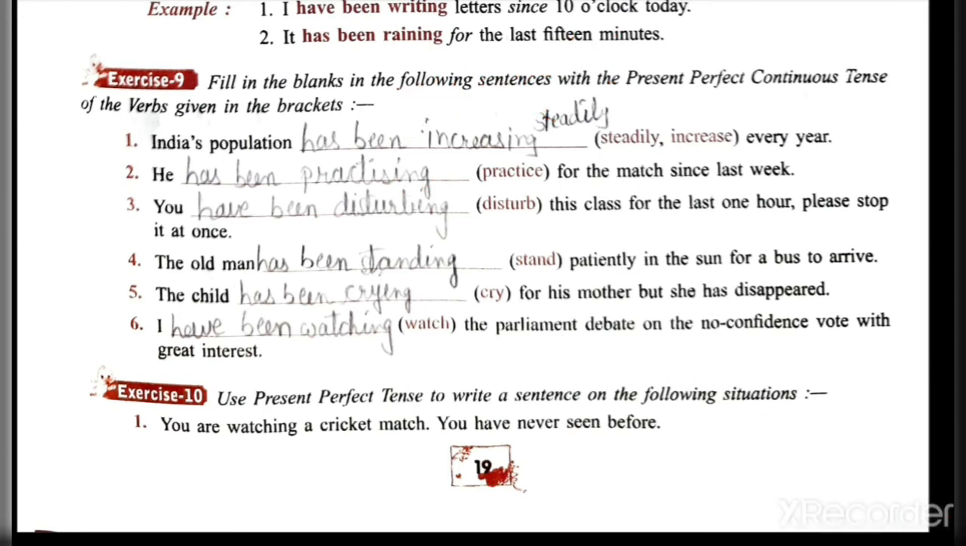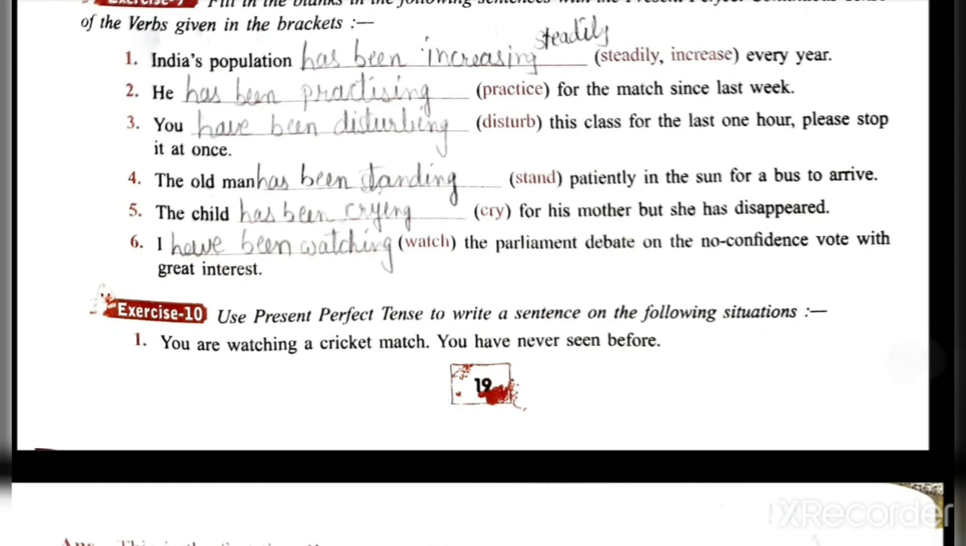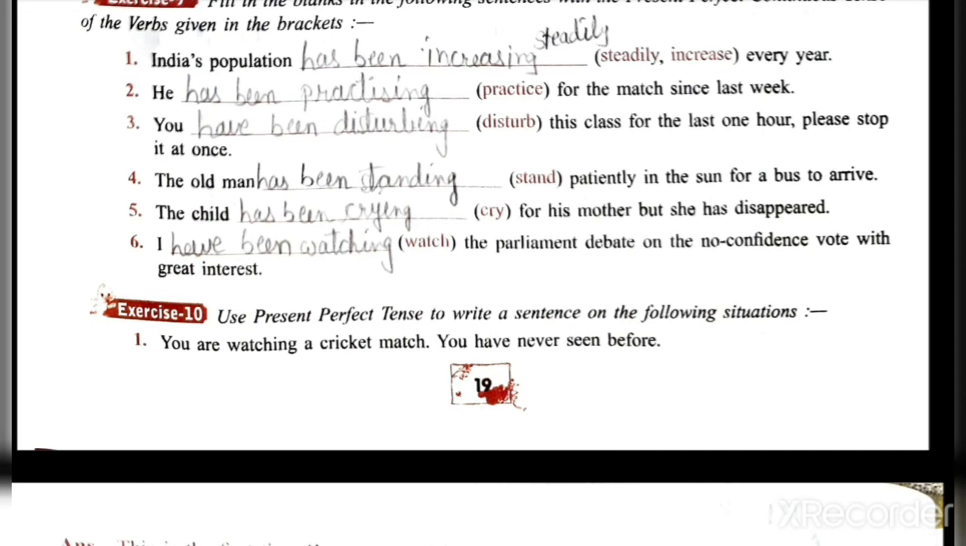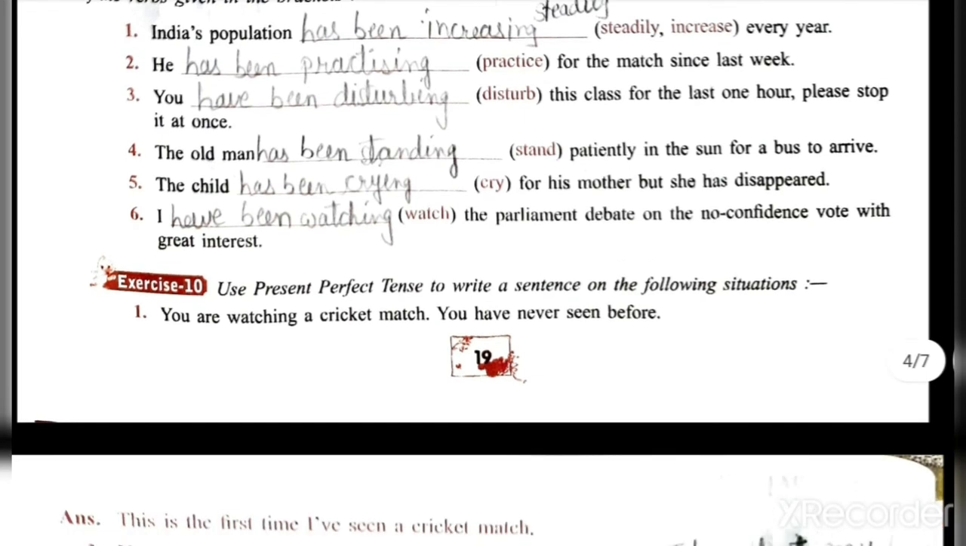Okay, second one, he dash practice for the match since last week. अभी भी कर रहा है. He has been practicing. See, this practice is noun form, you have to write the verb form. Okay, so be careful in writing the spelling. He has been practicing for the match since last week. What is the spelling of practicing?